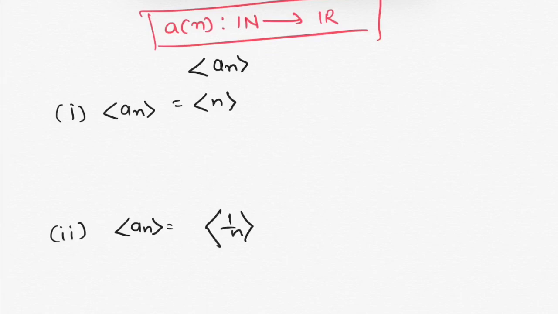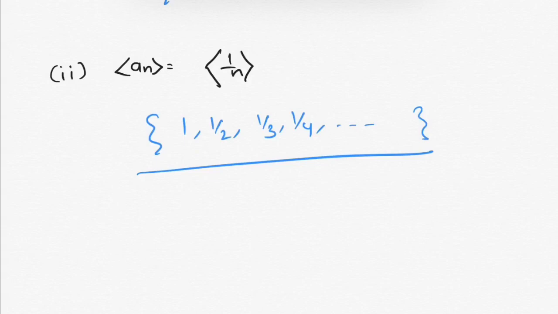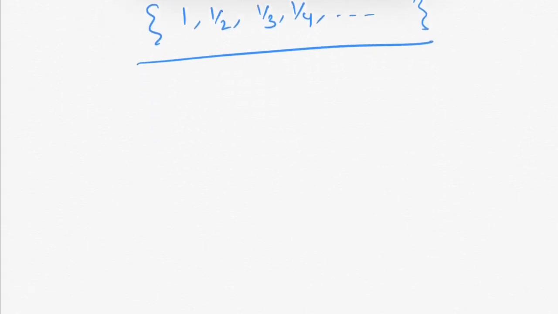The first sequence can be obtained by simply putting the values of n. n is a natural number, so putting n equals 1, 2, 3, 4 and so on, the sequence will be 1, 2, 3, 4 and so on. Similarly for the second sequence, on putting the values of n, we have 1, 1 over 2, 1 over 3, 1 over 4 and so on. So this is the second sequence.